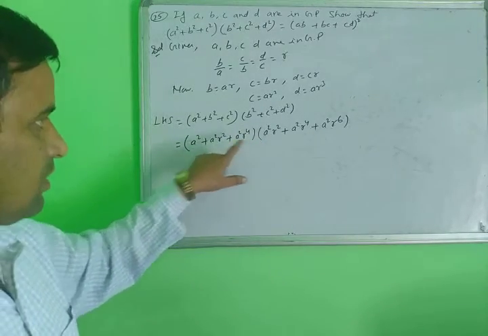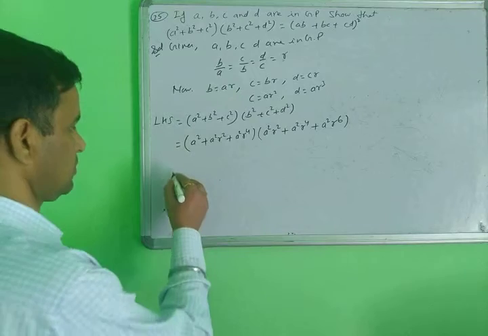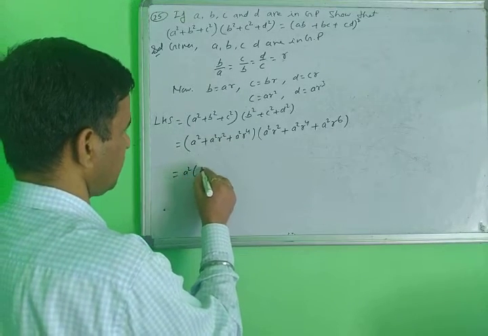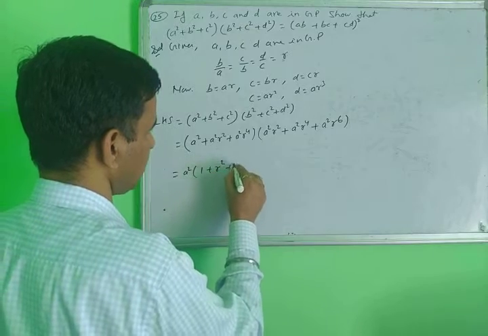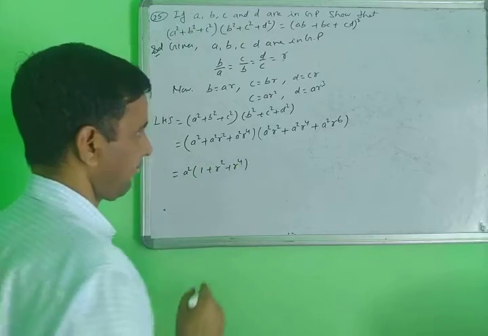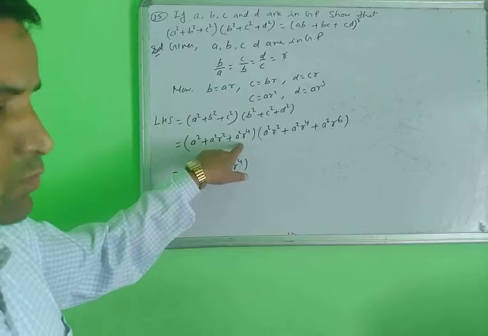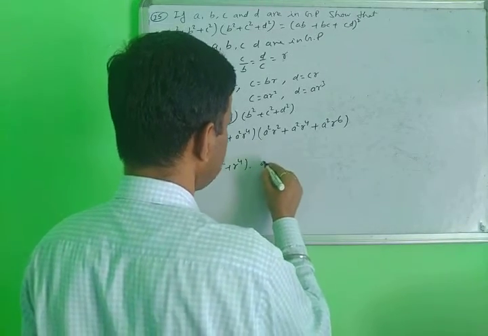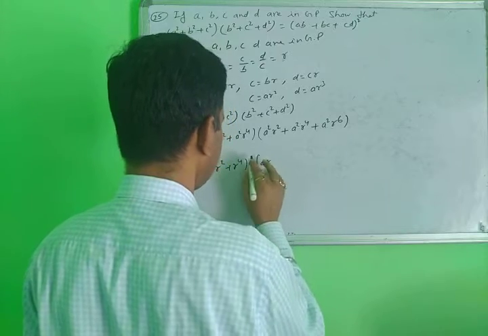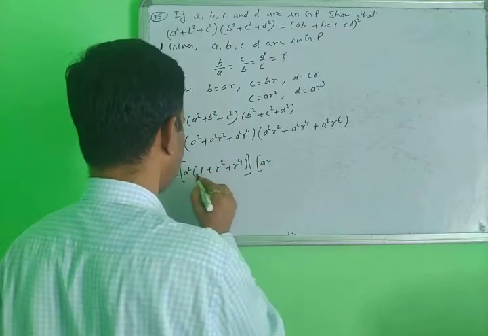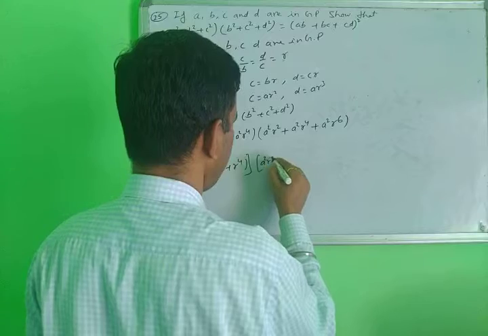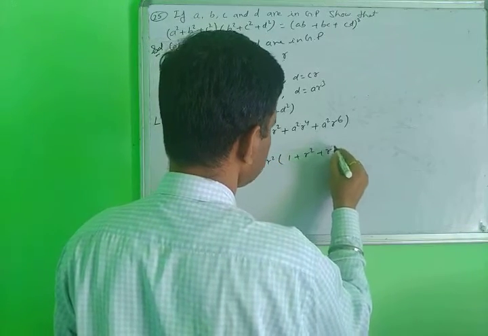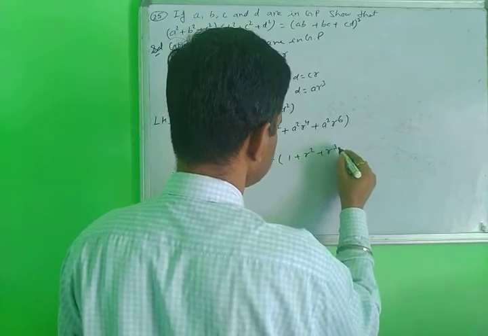What things are common? Take out a squared here. 1 plus r squared plus r to the 4. Here taking common a squared, same thing. Then taking common a squared r squared, what is left here? 1 plus r squared plus r to the 4.